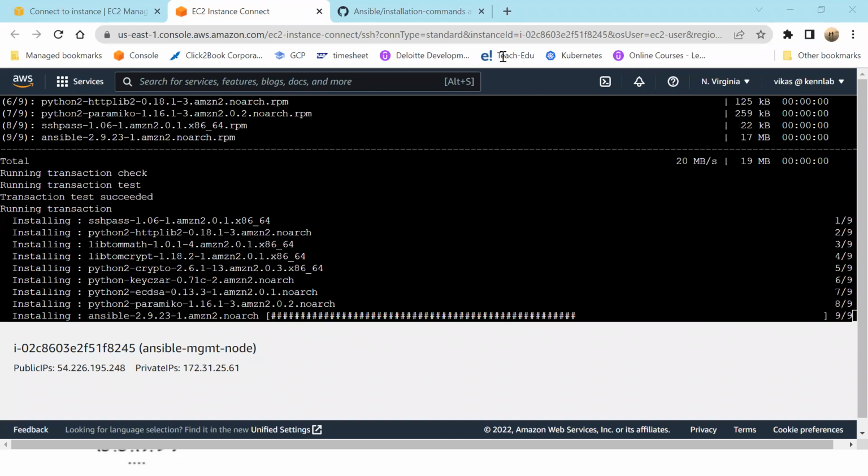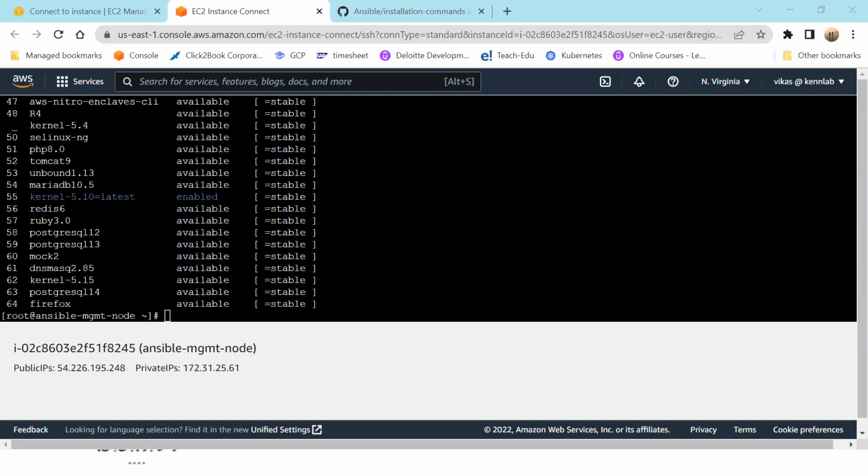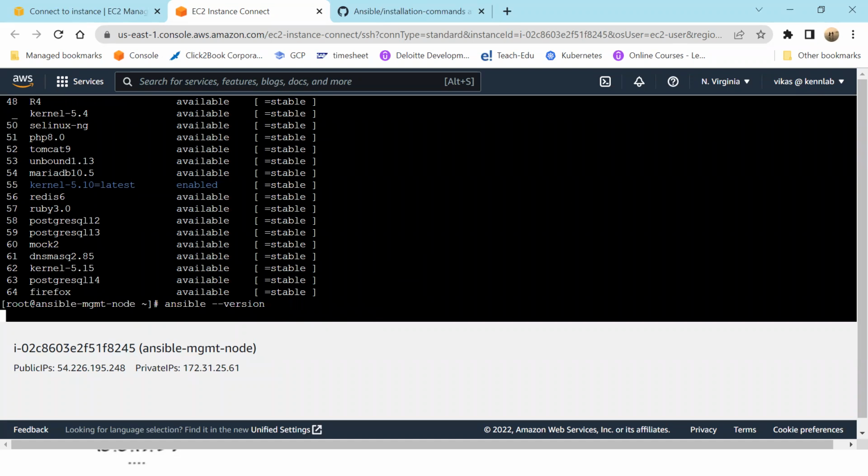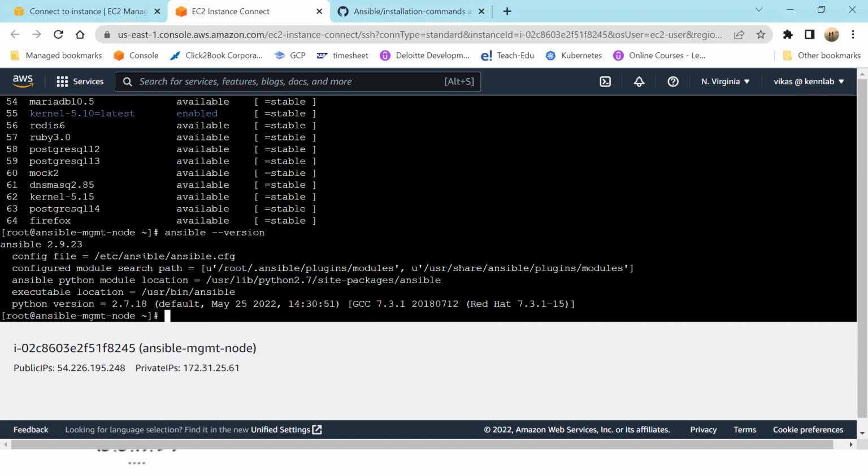Okay, so what I have done is I have just gone ahead and ran that command: amazon-linux-extras install ansible2. So Ansible is installed now for me. And if I come here and say ansible --version, I will be able to see the Ansible installed here. /etc/ansible is where it is installed.